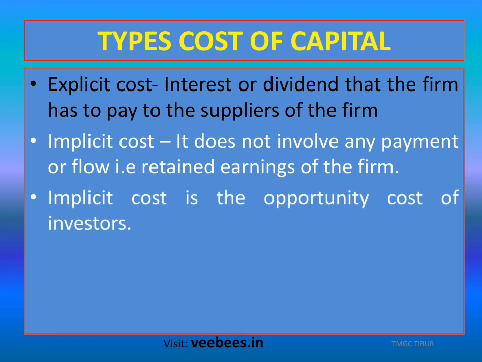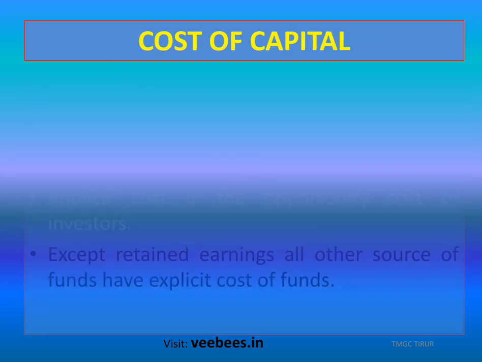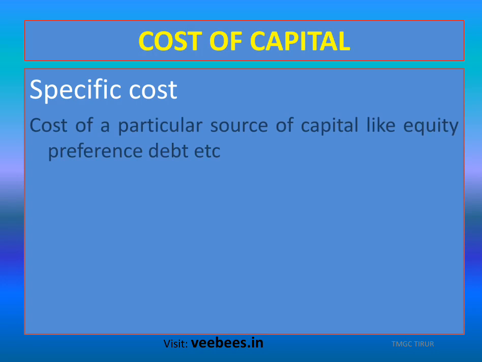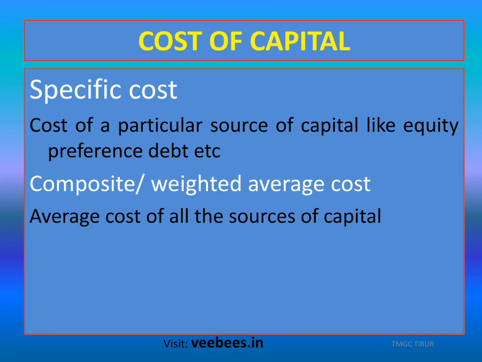Okay, so implicit cost is the opportunity cost of investors. Okay, then except retained earnings. Retained earnings has implicit cost, and except retained earnings, all the other sources of capital has explicit cost, actual cost. Okay, then specific cost, we know it is the cost of a particular source of capital, just like cost of equity, cost of preference, cost of debt, etc. Composite cost is the weighted average cost. It is the average cost of all the sources of capital.